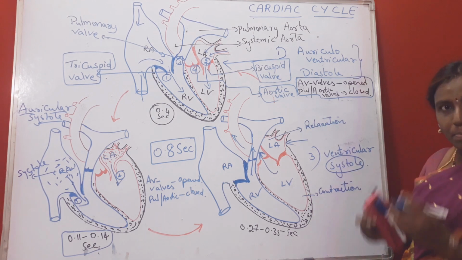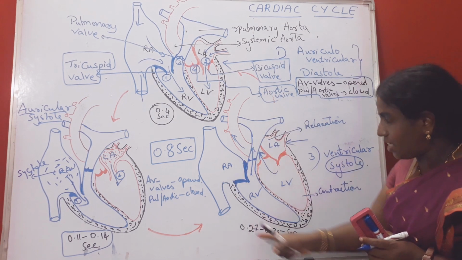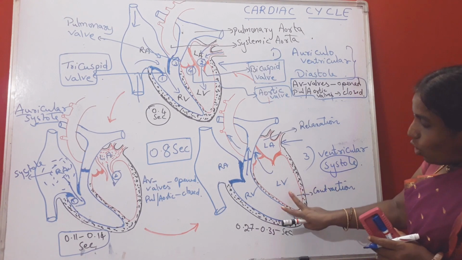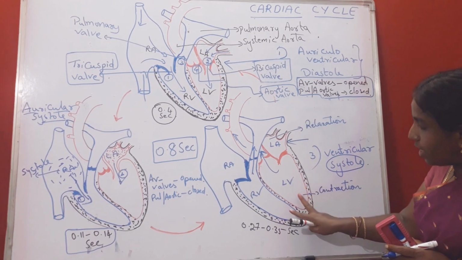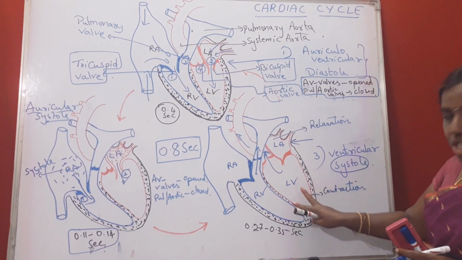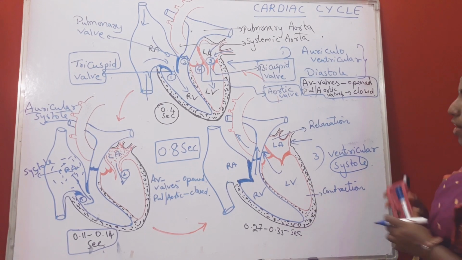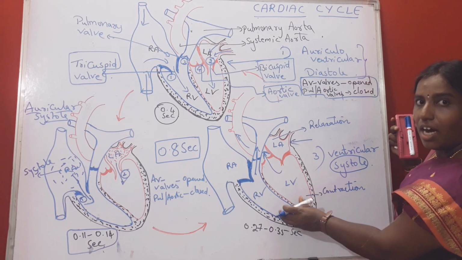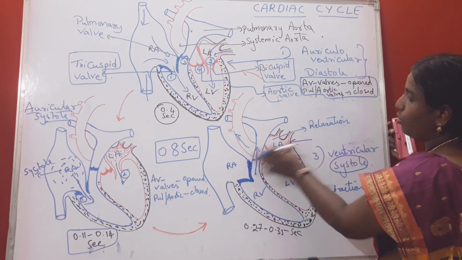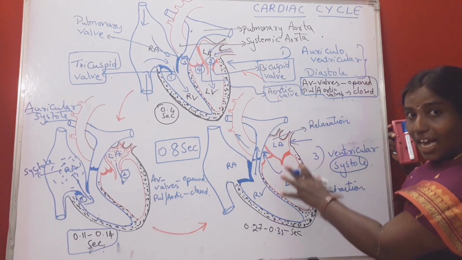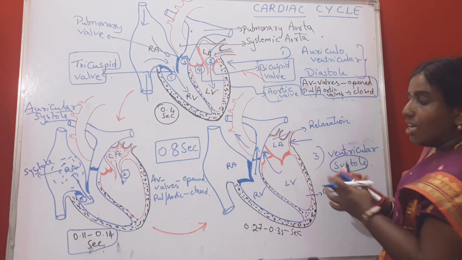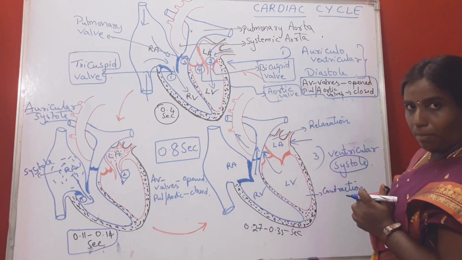relaxation. I'll repeat again. This third stage is ventricular systole. Means lower two chambers of the heart are undergoing the contraction only. So when these two chambers are undergoing contraction, the upper two chambers are in relaxed state. As these are in contraction state, blood has to come out of the chamber.